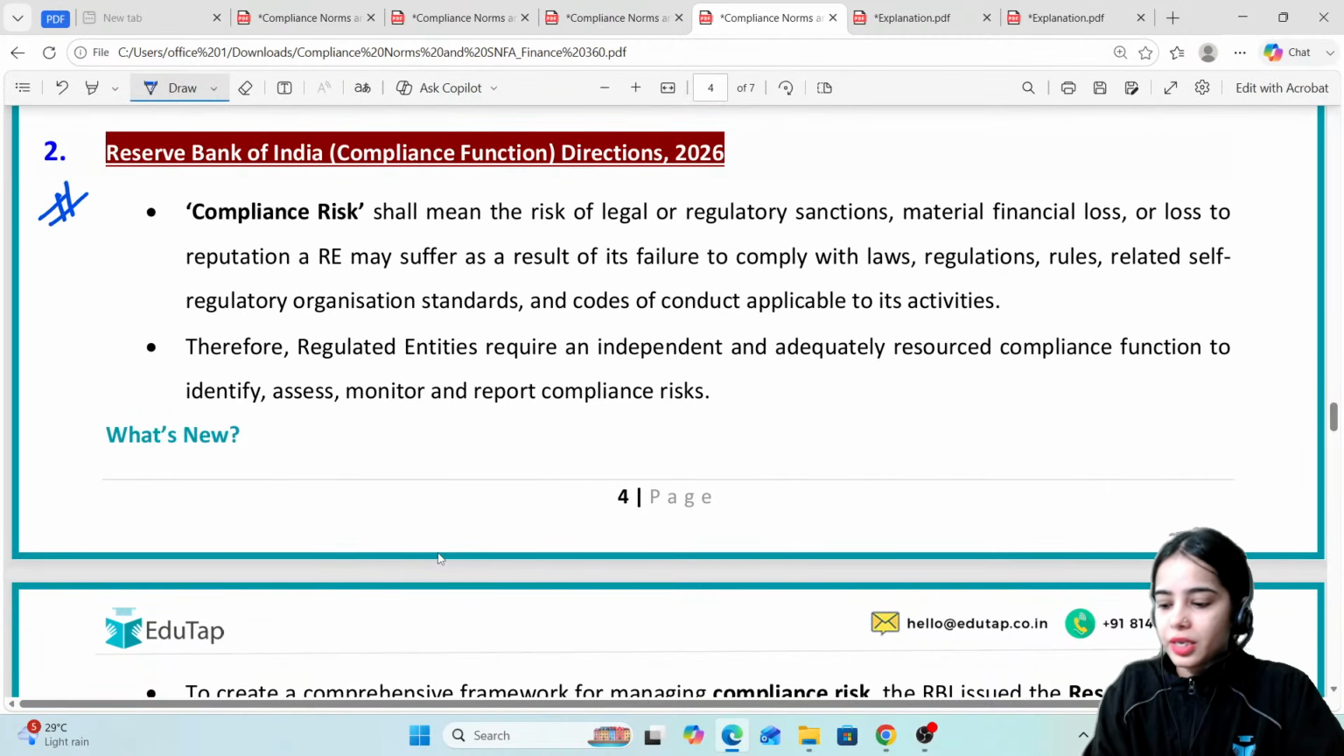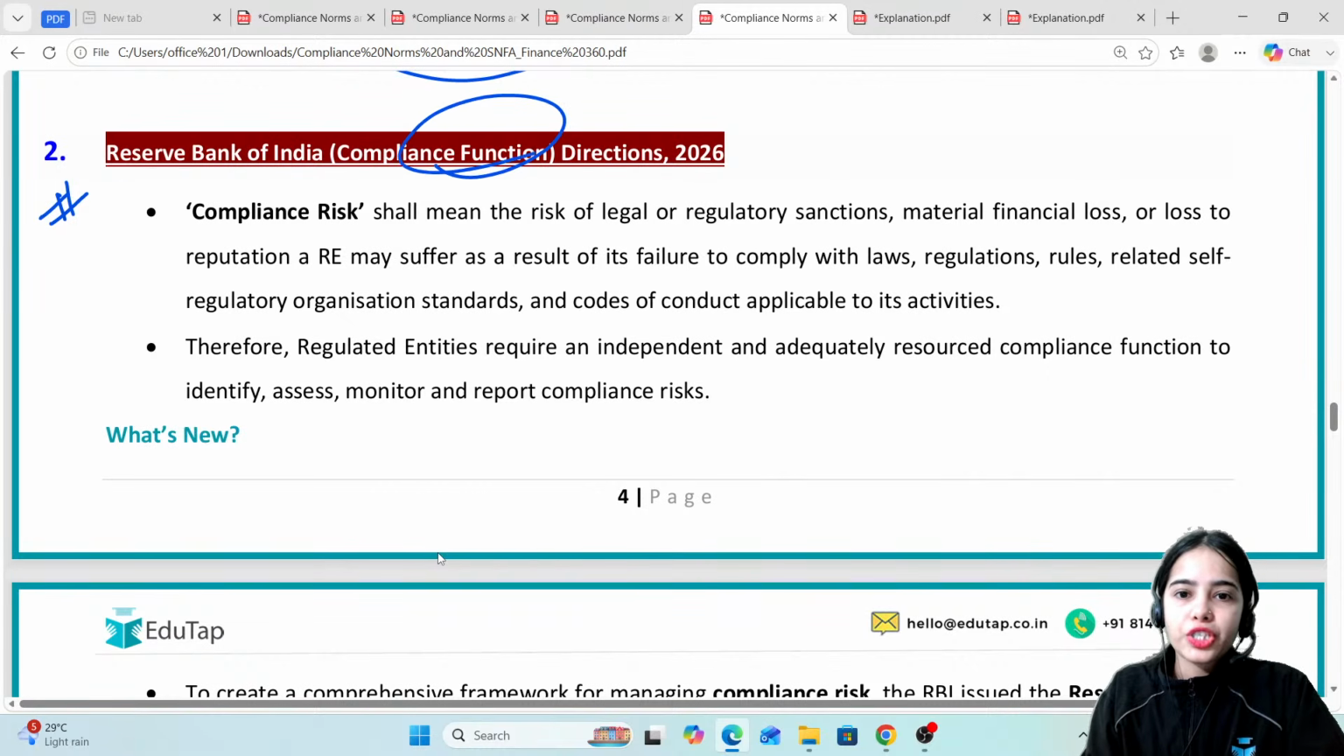Now coming to the second one. Reserve Bank of India compliance function directions. See, compliance risk. First of all, what is compliance risk? Compliance risk is the risk of legal or regulatory sanctions.